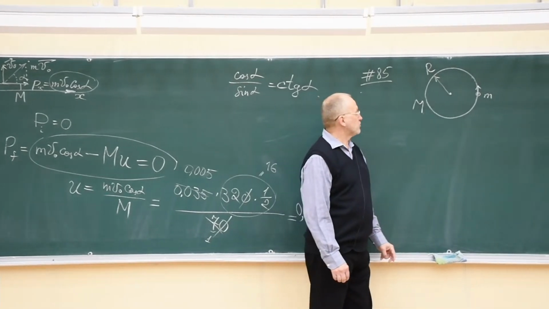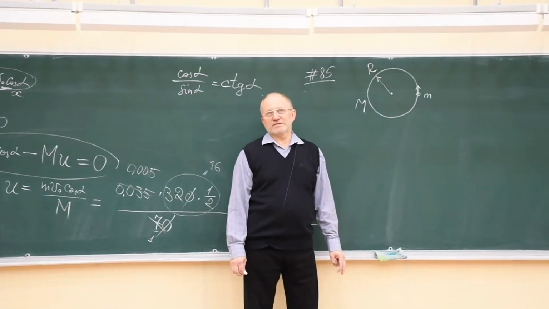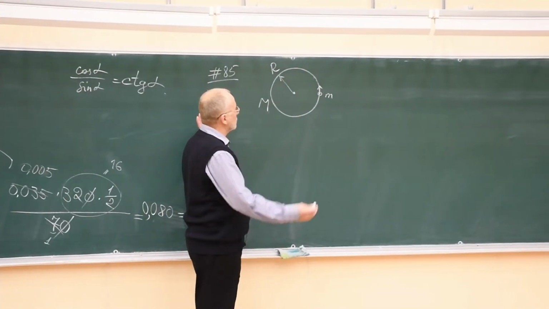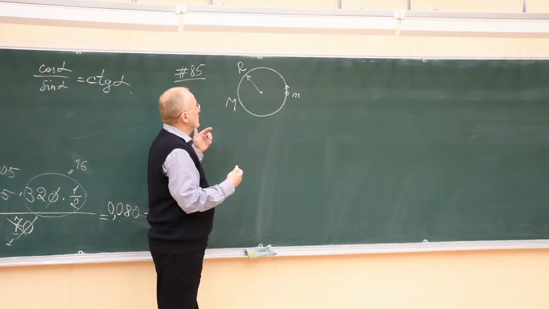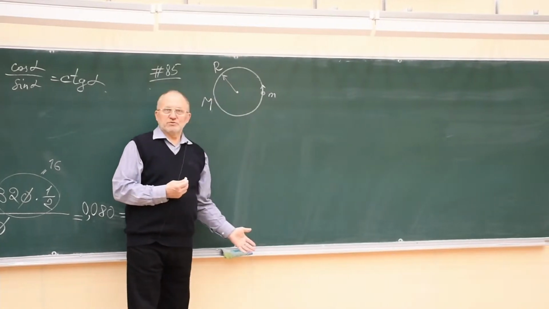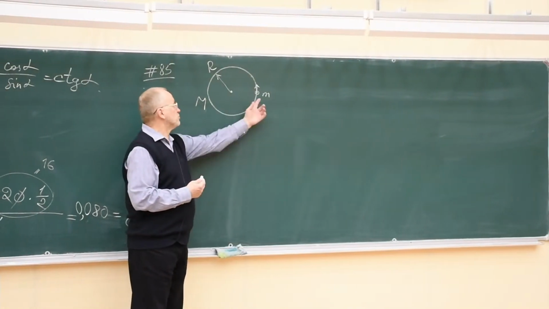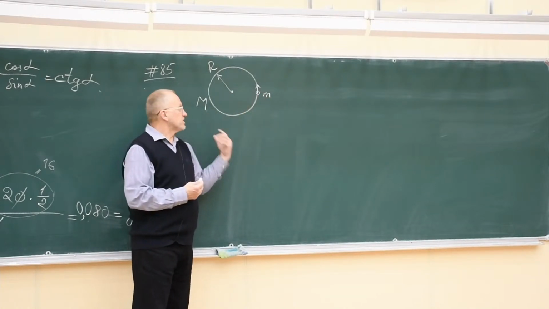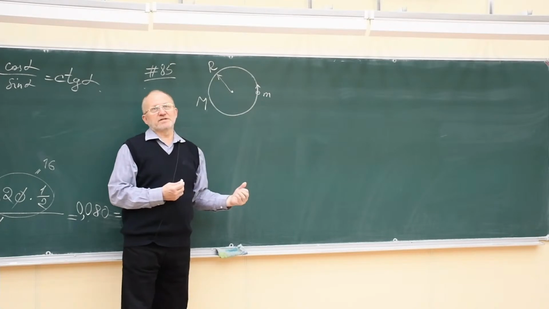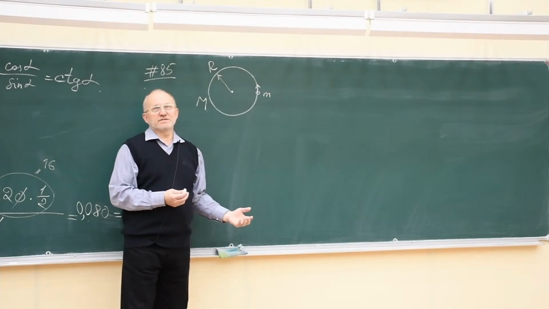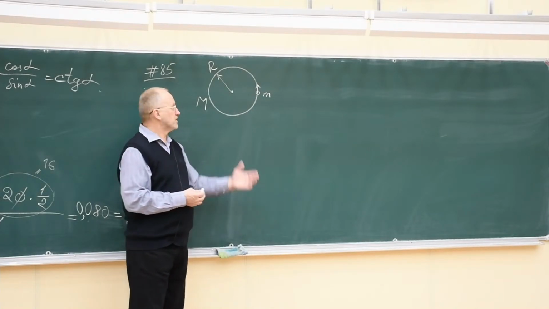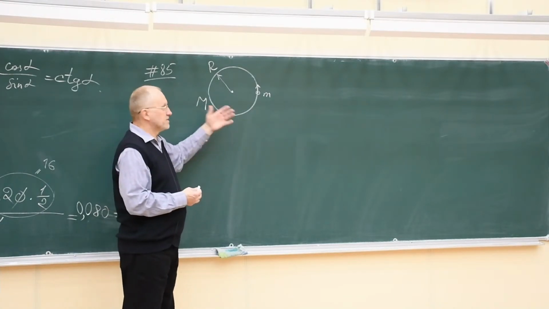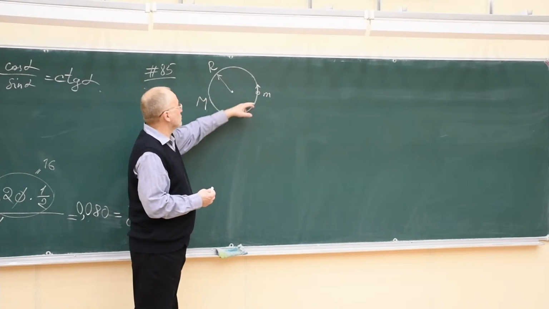The question is different, but the physics laws are the same. If there are no forces of friction and no external forces, then the momentum is conserved in this system of two bodies, the hoop and the beetle. The momentum is conserved. It means that the final momentum is the same as the initial momentum. The initial momentum is zero, so it will remain zero during all the process of motion.